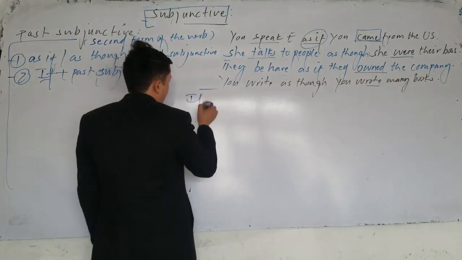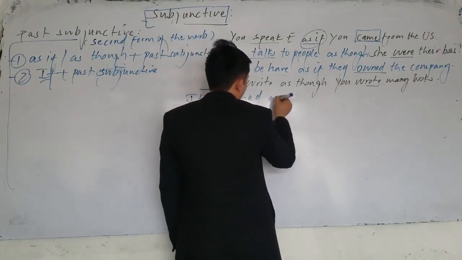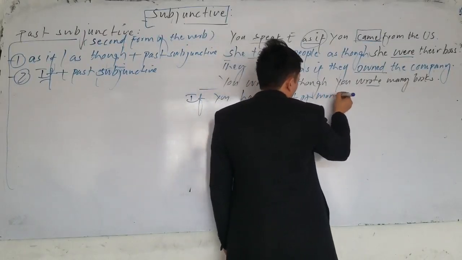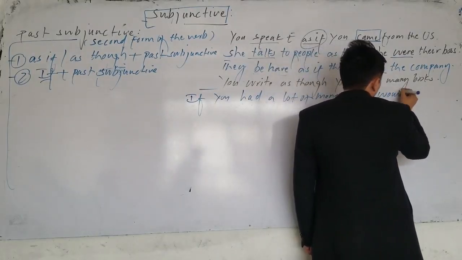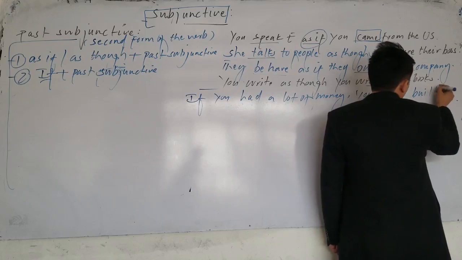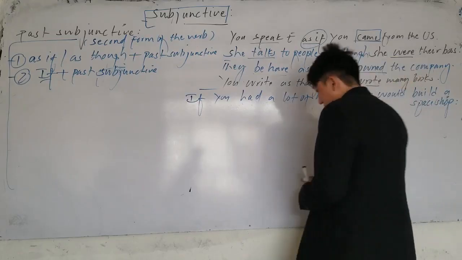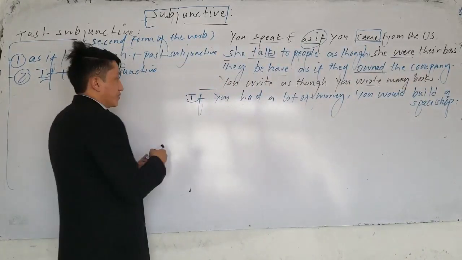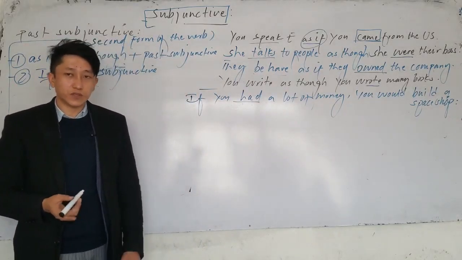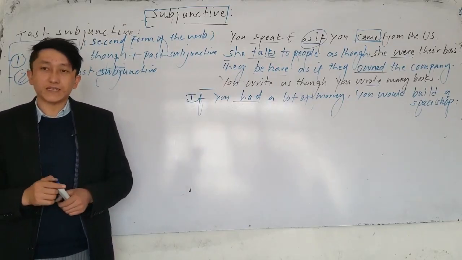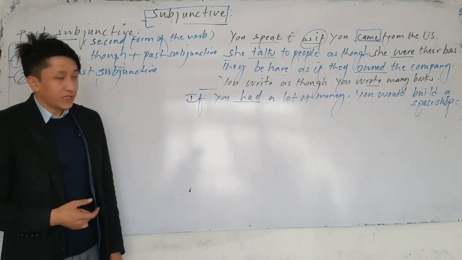For example, if you had a lot of money, okay? If you had a lot of money, you would build a spaceship. Now in this sentence, which one is the subjunctive here? Now, in conditional type 2, if you had a lot of money. Now, do you have a lot of money? So we said that conditional type 2 talks about present and unreal what? Situations. Imagination in the present tense. If you had a lot of money, do you have a lot of money?